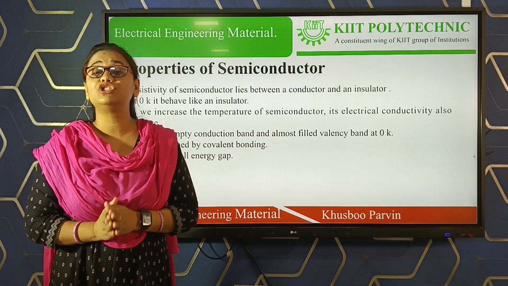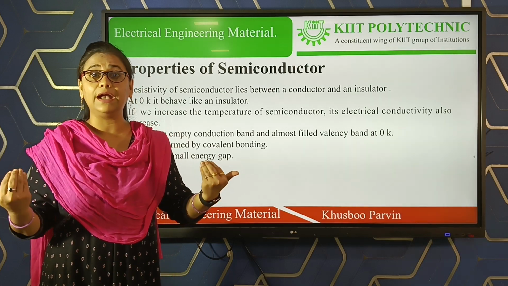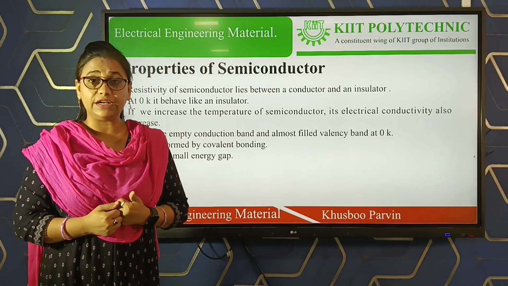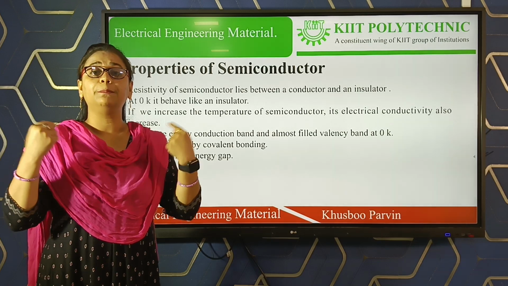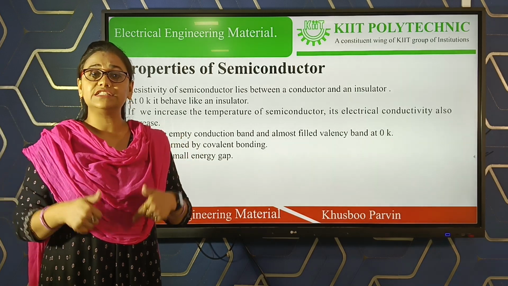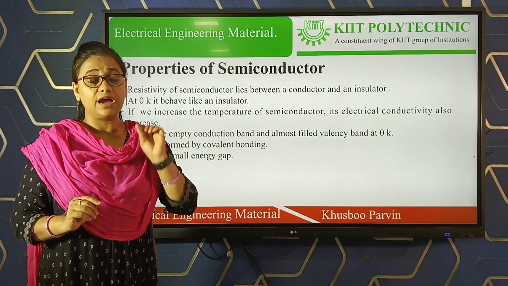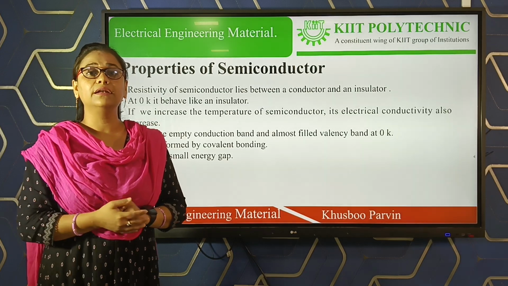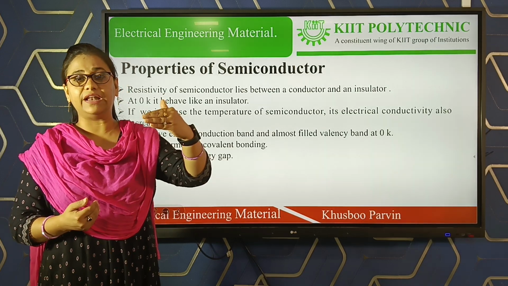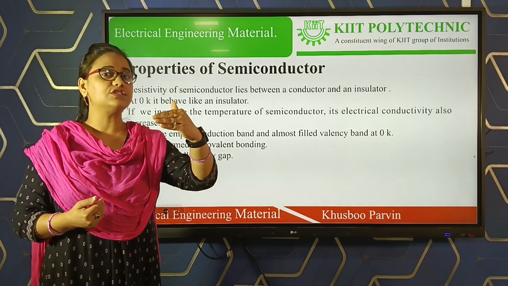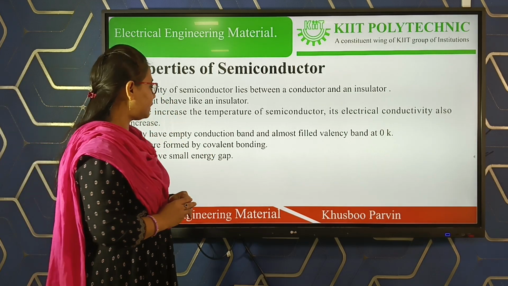But in case of 0 Kelvin, we can say that since it will act as an insulator, your conduction band will be completely empty and valency band will be filled, because at 0 Kelvin it acts as an insulator. The gap between the valency band and the conduction band is too high.